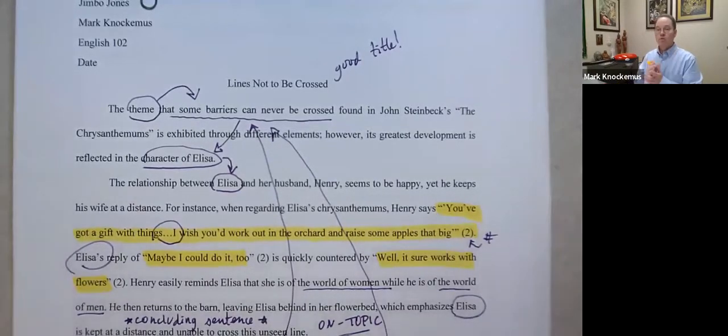So that's what I was looking for when I was doing my research. I had a really narrow focus. That's really important when you do your research, is you have to know what you're looking for before you start going through all of those articles. If you just jump into those databases and you're not knowing what you're doing, you're going to waste a lot of time, and it's really, really going to be frustrating.